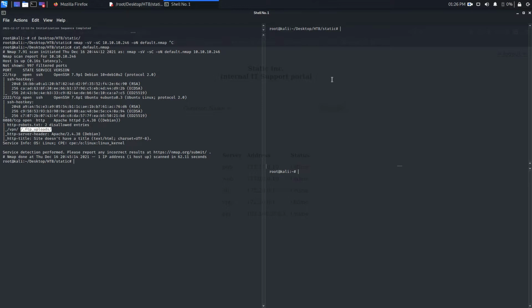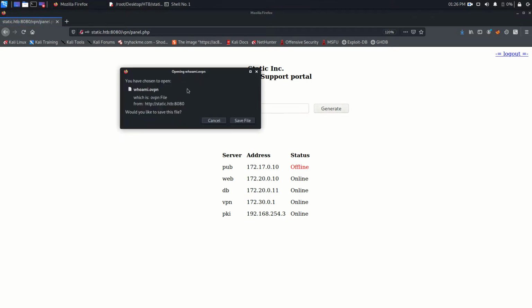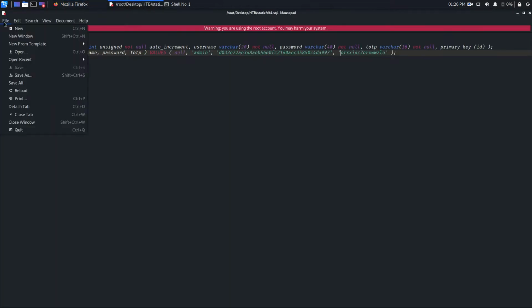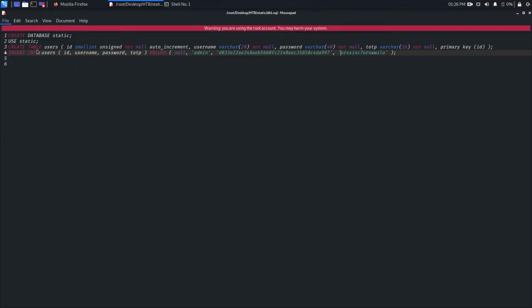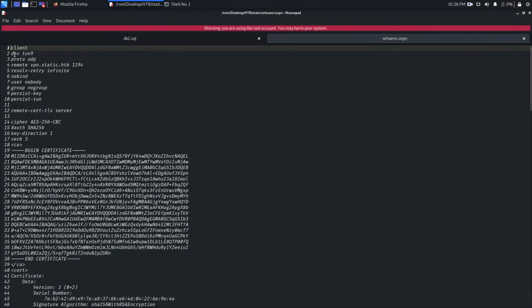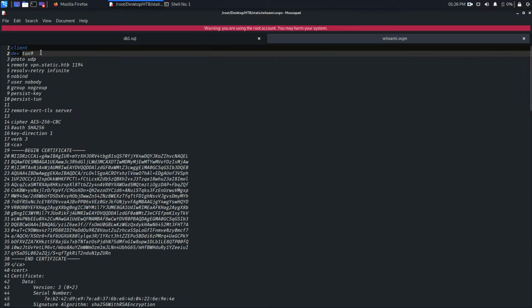Okay, next let's try a command here. It's a common name. What is common name? I really don't know. Okay, let's see that. Generate, and that generates an OpenVPN file. Okay, save it. Let's now open this file and see what's inside. So, who am I? OpenVPN. It seems a genuine OpenVPN file.